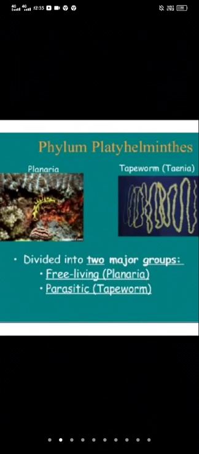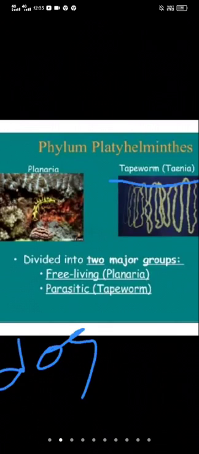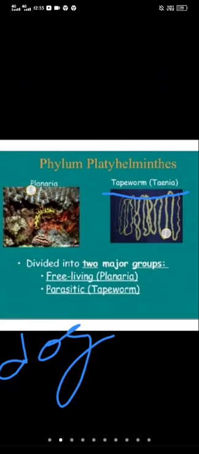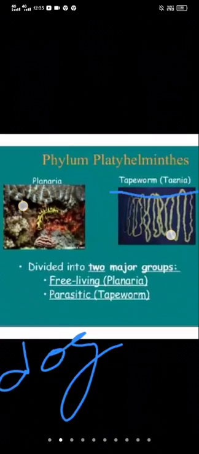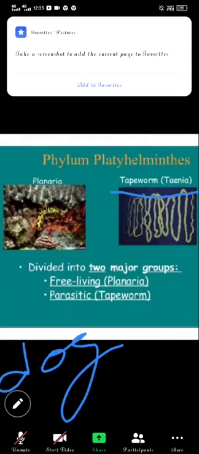So examples for the cestodes are Taenia solium, commonly called tapeworm. Taenia solium, Echinococcus granulosus, which is commonly called a dog tapeworm. These are examples of Cestoda. Three classes are there in Platyhelminthes. What are they? Turbellaria, Trematoda, and Cestoda.